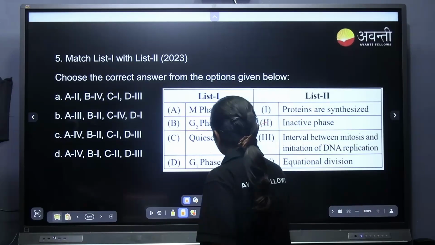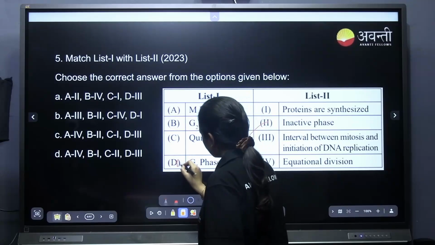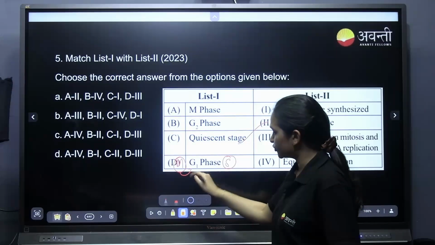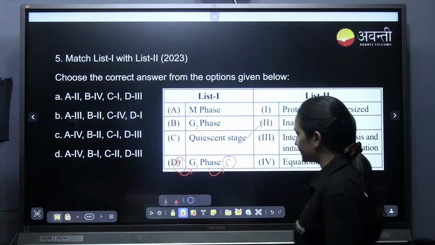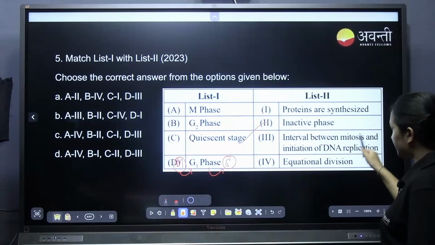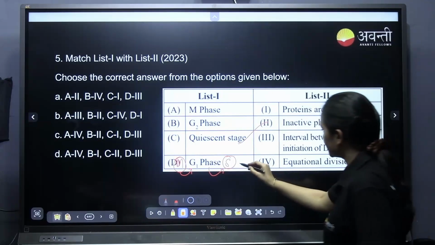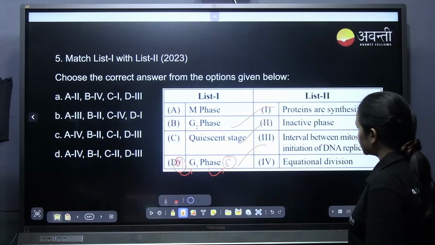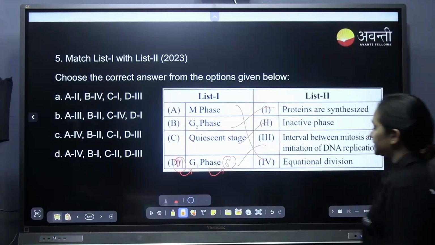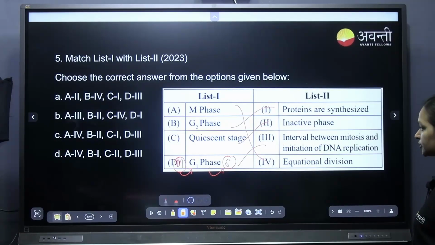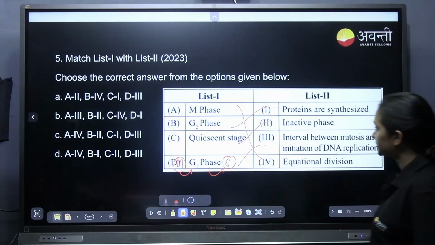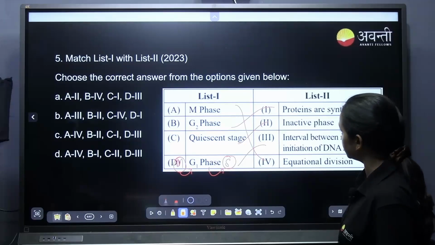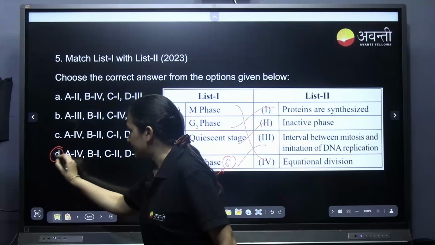G1 is between the synthesis phase and previously it is the M phase. Previously M phase, and from M phase it goes to G1, from G1 it is S phase. So, it is interval between the mitosis and the initiation of DNA replication, that is G1. G2, proteins are synthesized. M phase, it is equational division. Very good. So, what is the answer? Option D. D for Delhi.